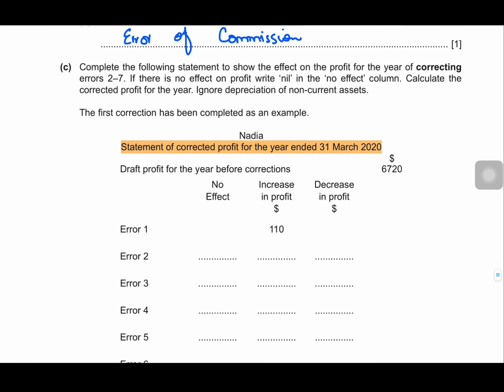Now part C. Part C says complete the following statement to show the effect on the profit, right? Effect on the profit for the year for correcting errors 2 to 7. Why 2 to 7? Because 1 has already been done for you. If there is no effect on profit, write nil in the no effect column and calculate the corrected profit for the year. Ignore depreciation. The first one has been completed as an example, right?